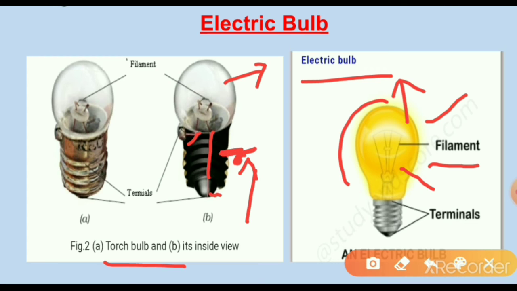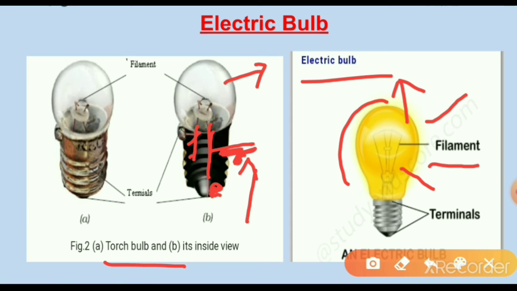One wire is attached to the metal cap, and another wire is attached to the base at the center of the metal cap. So this is the base. So these are two wires. These wires act as two terminals. So these are the two terminals.